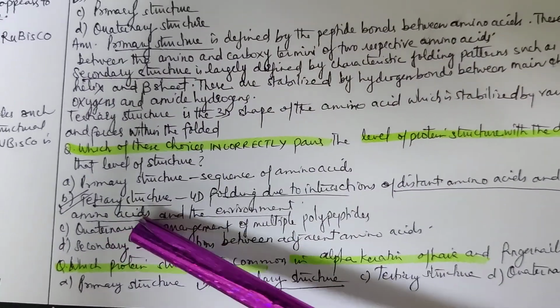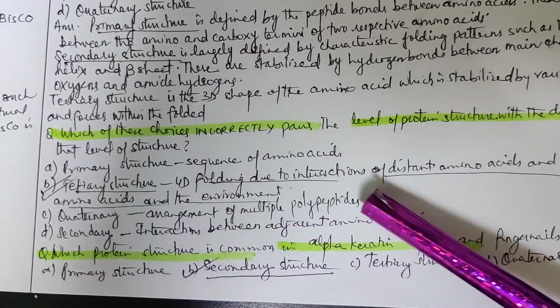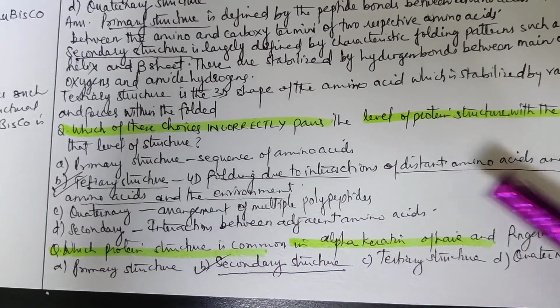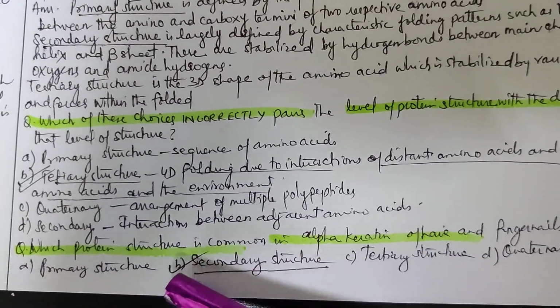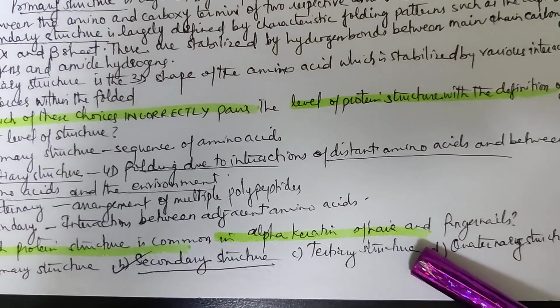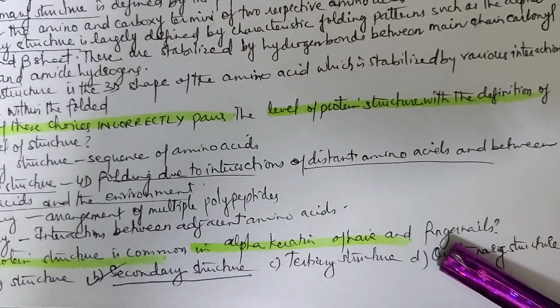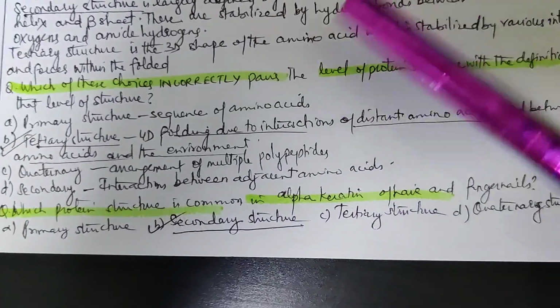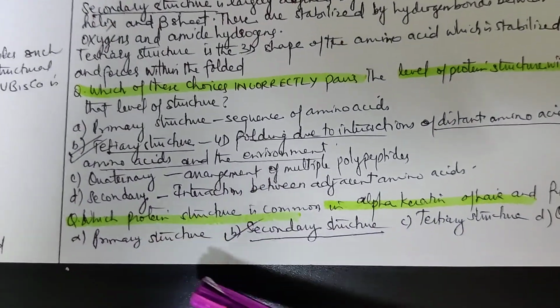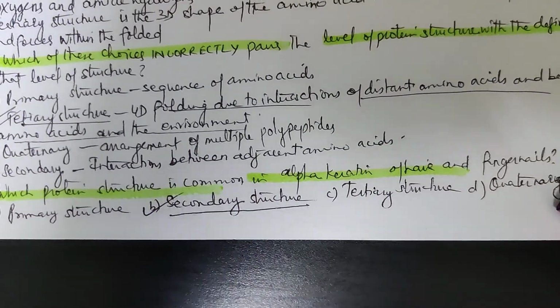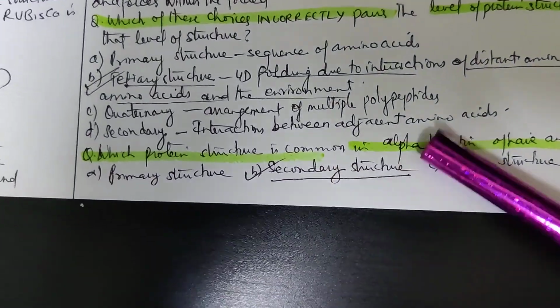So the answer is tertiary structure, 4D folding due to interaction of distant amino acids and between amino acids and the environment. Next question, which protein structure is common in alpha keratin of hair and fingernails? As we have discussed above also, what is the answer? There are 4 options given: primary structure, secondary structure, tertiary structure, quaternary structure. The answer is secondary structure.